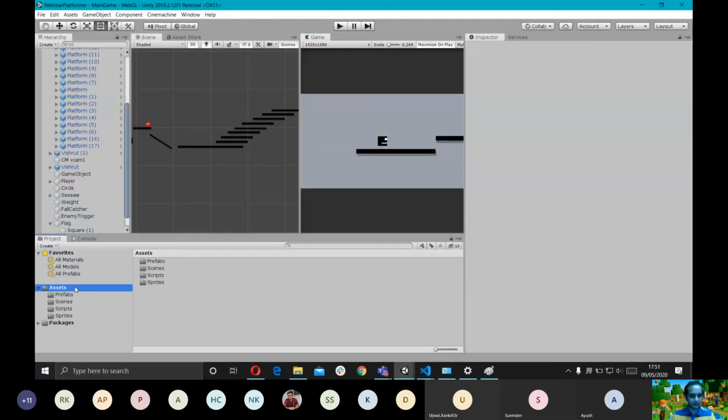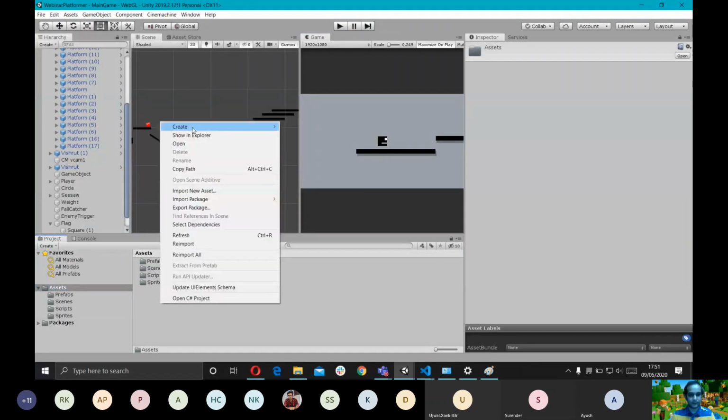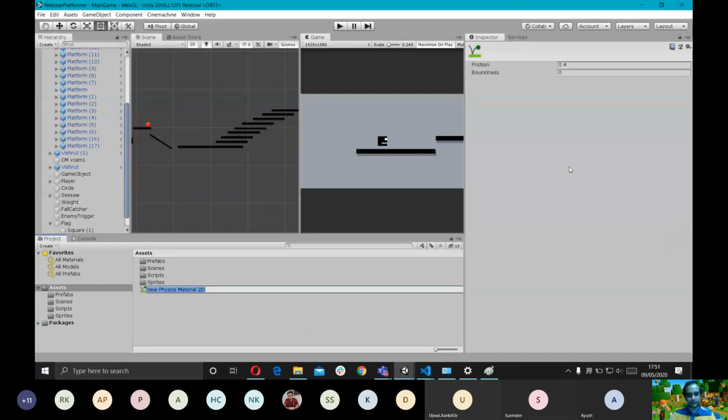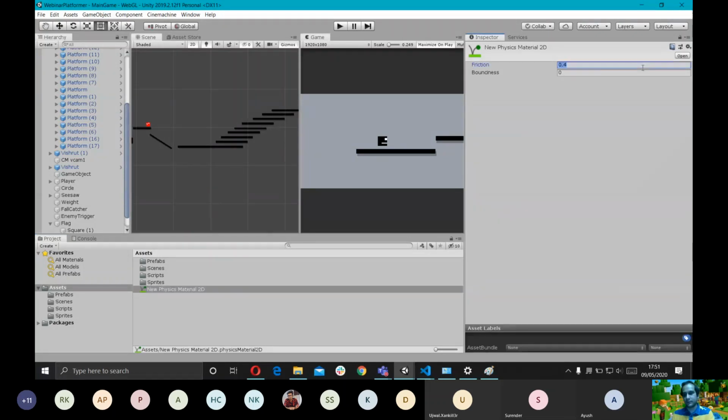Last thing, I'm gonna create a new physics material. A physics material is just something that allows us to give some more details to the physics, to the rigid body of any game object that we want, on how it's going to react to the physics. I'm gonna turn the friction to 0.